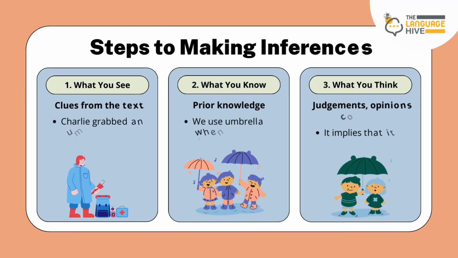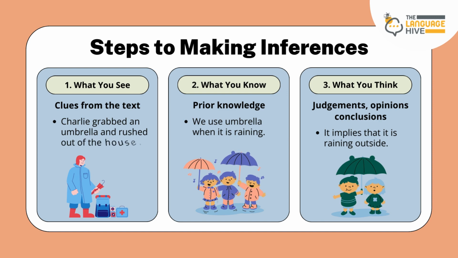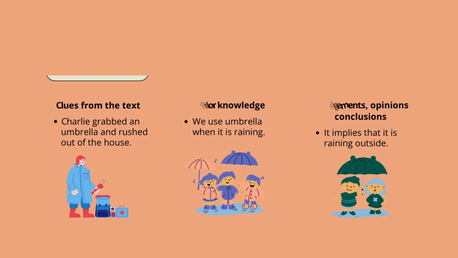Steps to making inferences. What you see. Clues from the text: Charlie grabbed an umbrella and rushed out of the house. What you know: prior knowledge. What you think: judgments, opinions. Conclusions: it implies that it is raining outside.